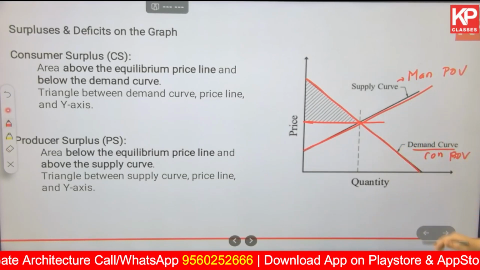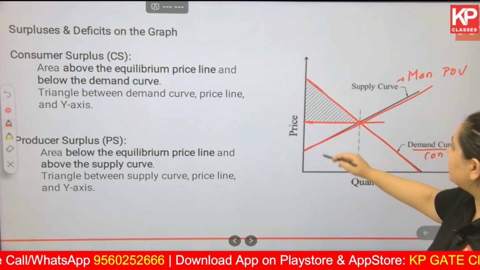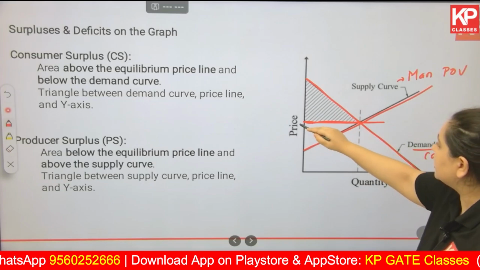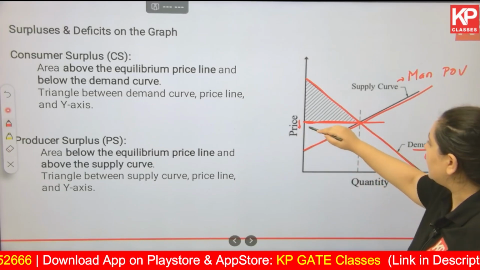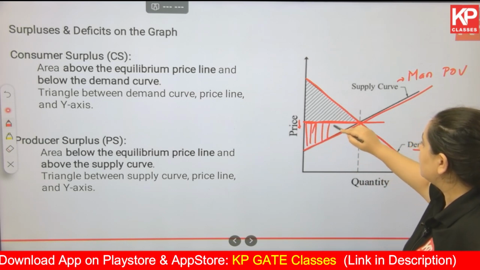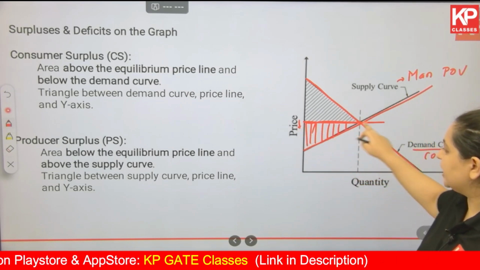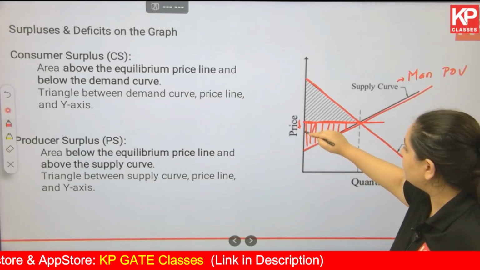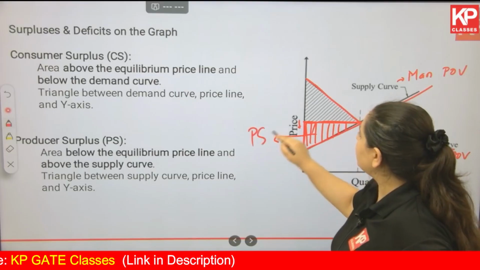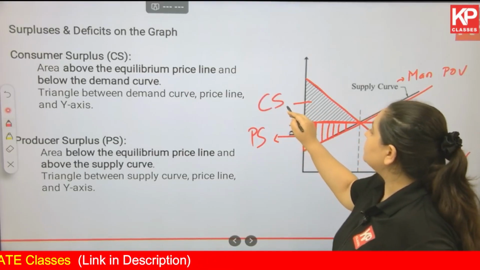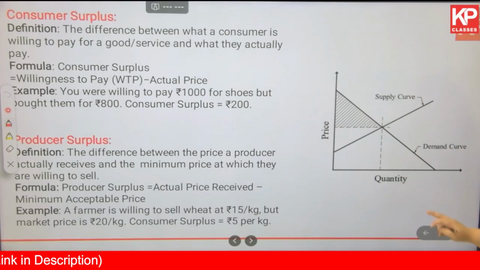Then producer surplus: the area below the equilibrium price line and above the supply curve, so this particular area. The triangle formed between the supply curve, equilibrium line and the y-axis, that is the price line. This part is producer surplus, this part is consumer surplus.